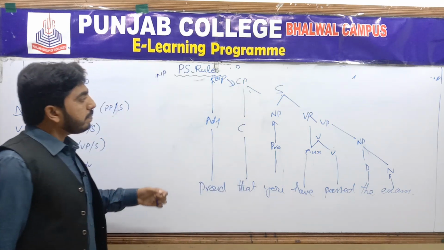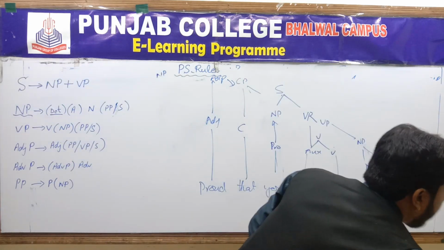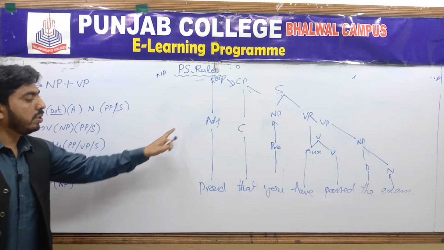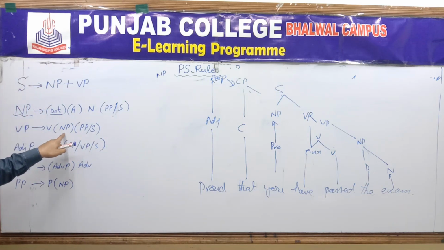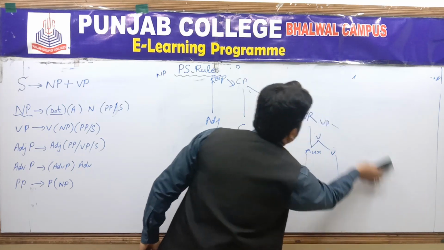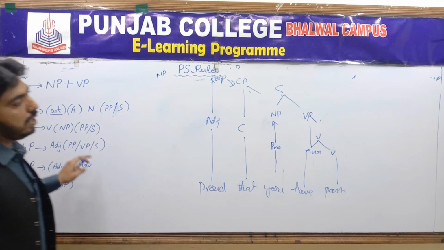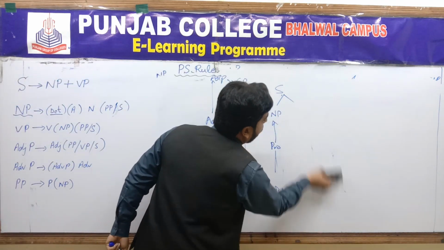You see, in an adjective phrase, this adjective is compulsory. This one is compulsory, proud, and the rest is a noun phrase. I can delete this one. Verb phrase, again this is optional, I can delete this one.